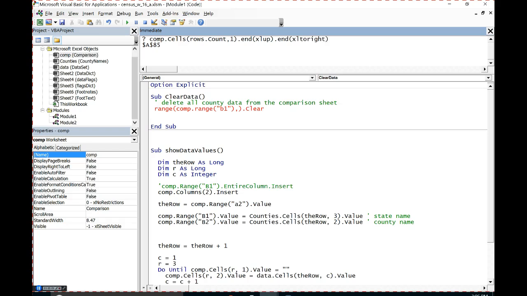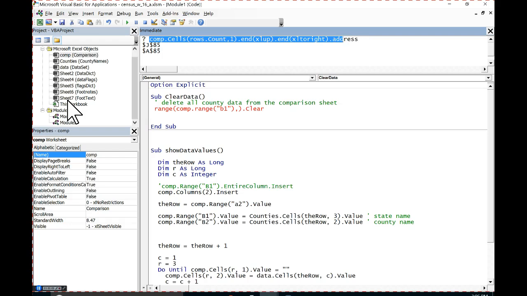Why is it xlUp but xlToRight? I have no good reason for that. But that's the way it is. How would you know that? Record yourself doing it and you'd see it. And so that is going to refer to that cell. I'll just print the address off here. Sure enough, that got me to J85.